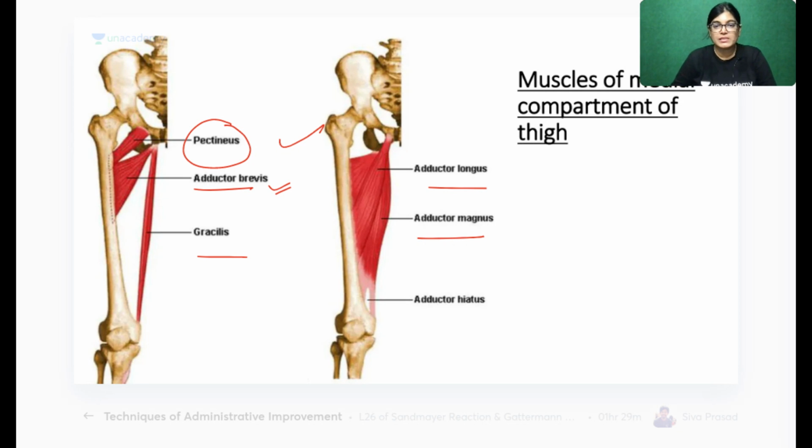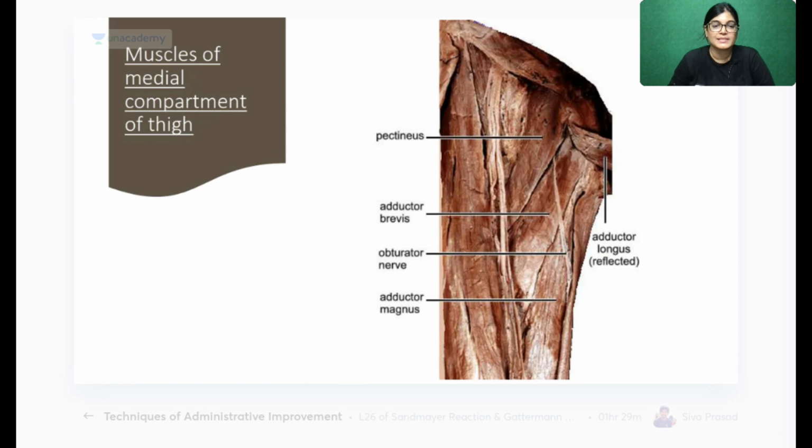So yes, these are the muscles of the medial compartment of the thigh, as you can see here. The adductor group of muscles: adductor longus, adductor brevis, adductor magnus, pectineus, and gracilis.